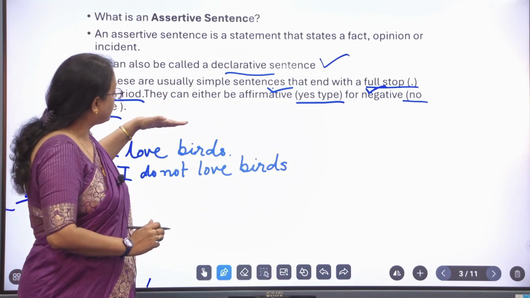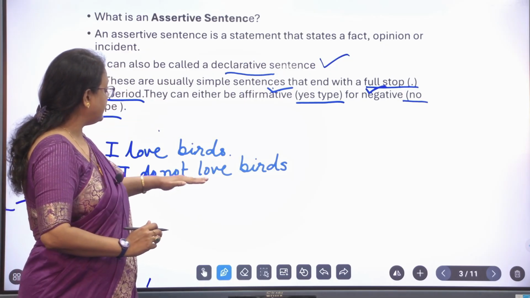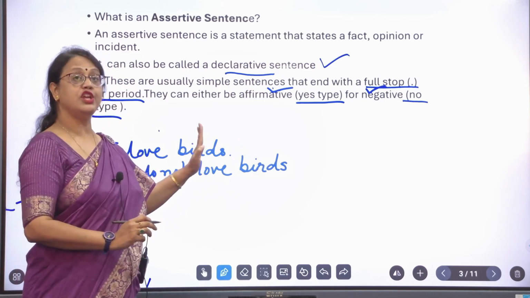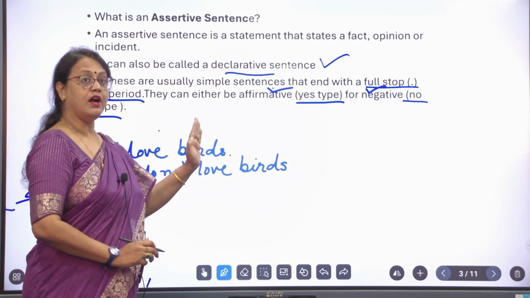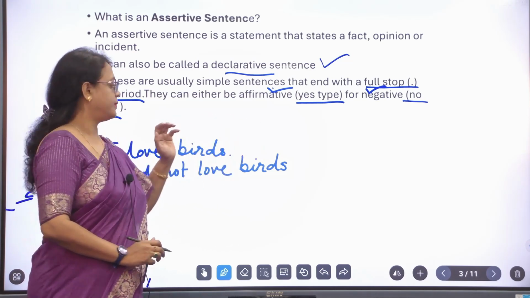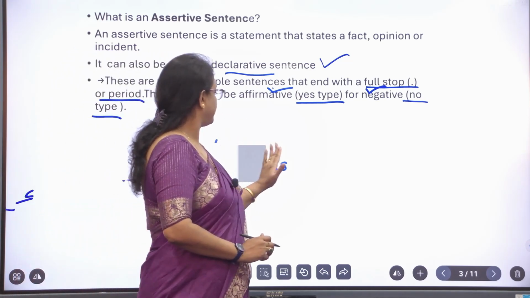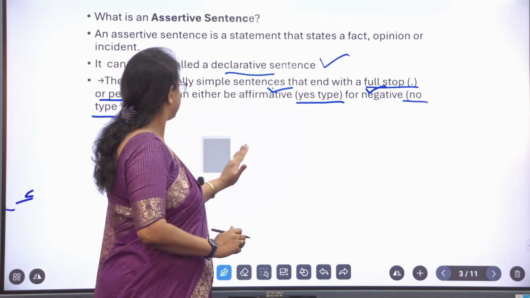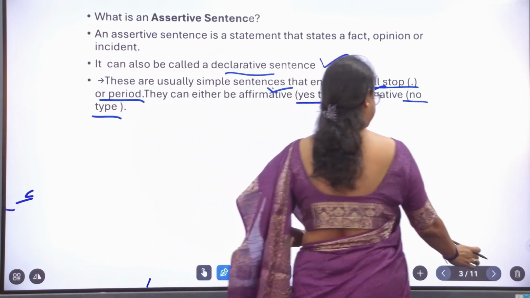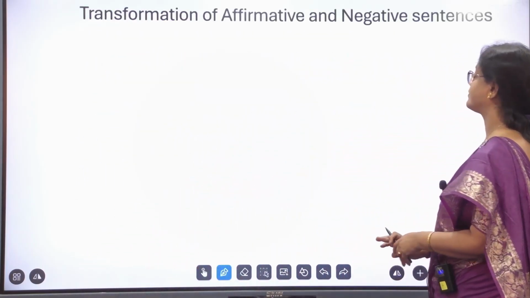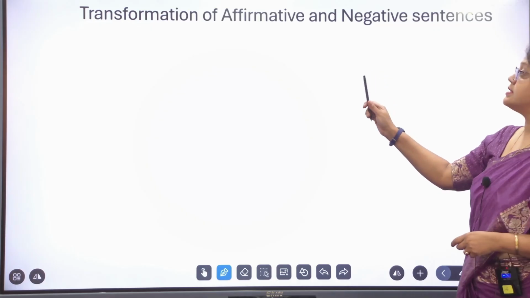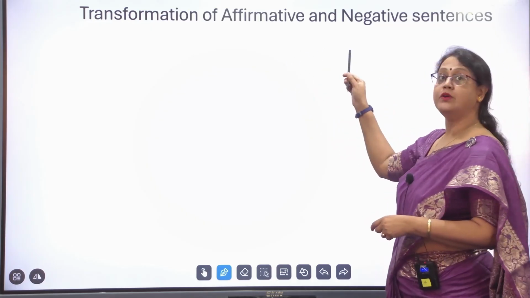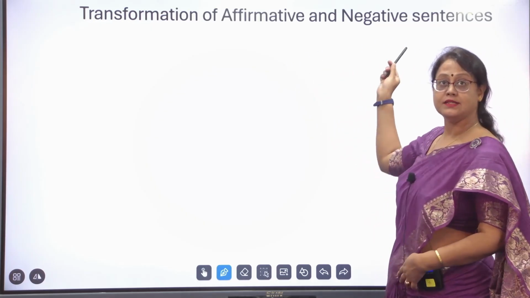Can we convert this sentence into this sentence without changing the meaning? That is for us to see later on. This is transformation of affirmative and negative sentence.